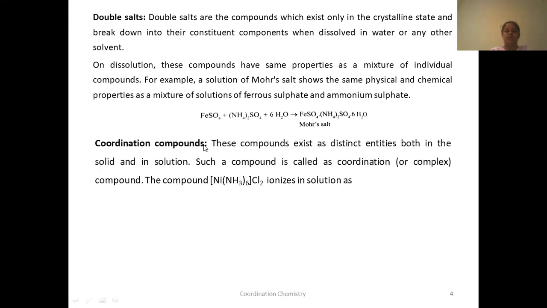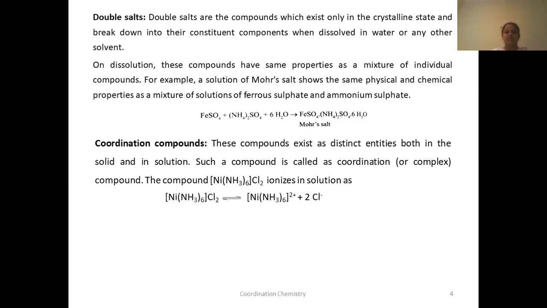Whereas coordination compounds exist as distinct entities, both in solid and in solution. Such a compound is called a coordination compound. For example, let us take this coordination compound. Coordination compounds are written like this. The moiety which is in the square bracket is known as the complex ion. This is a coordination compound, one example for coordination compound.